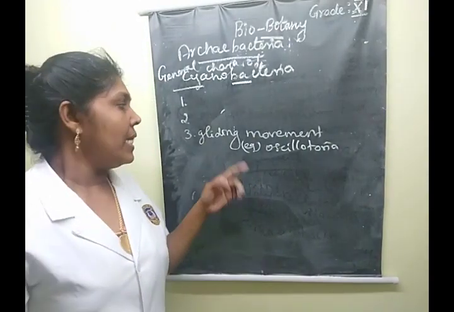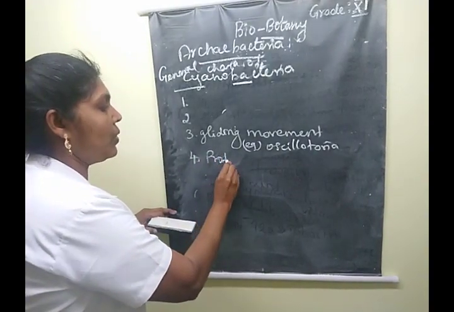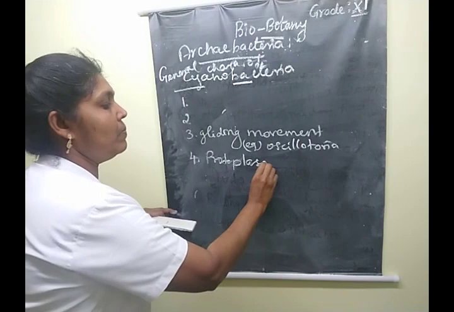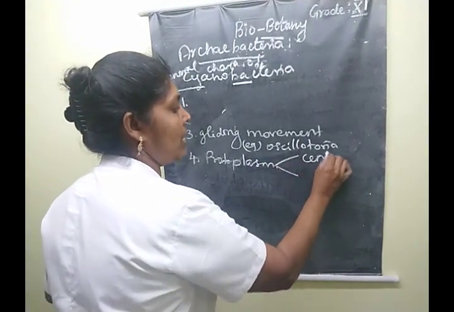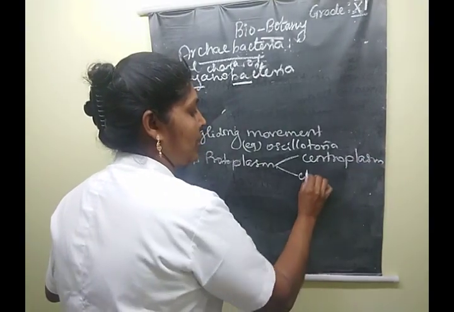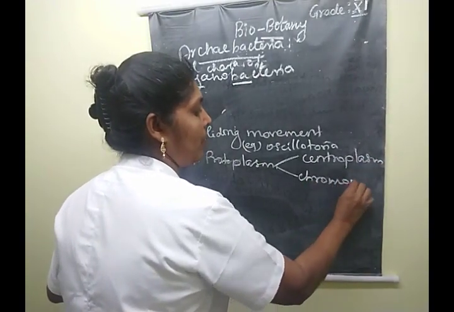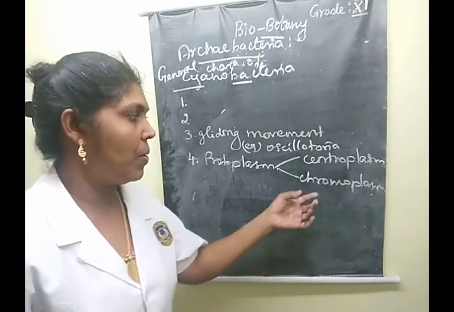Yes, very good. The next one is the protoplasm. In this species, there are two types of protoplasm: one is the centroplasm and the other is the chromoplasm.